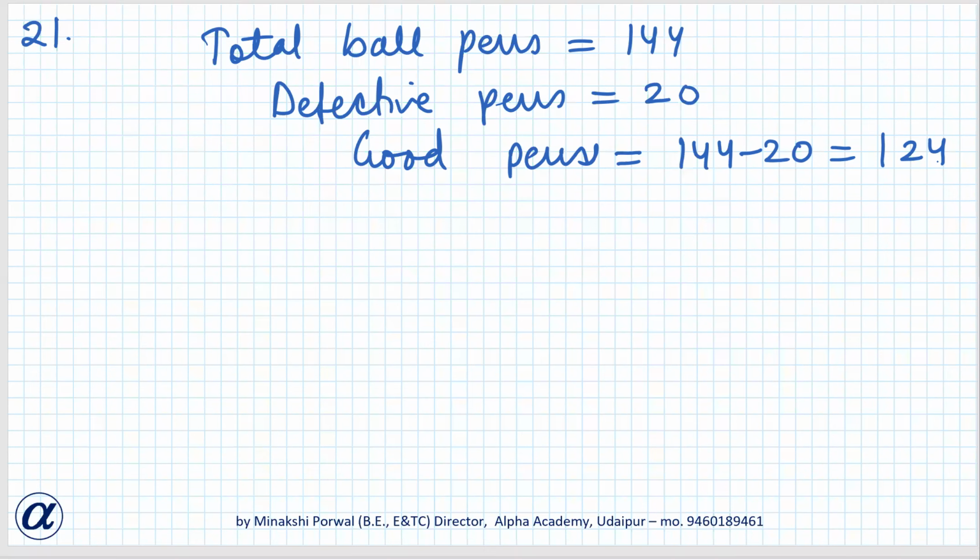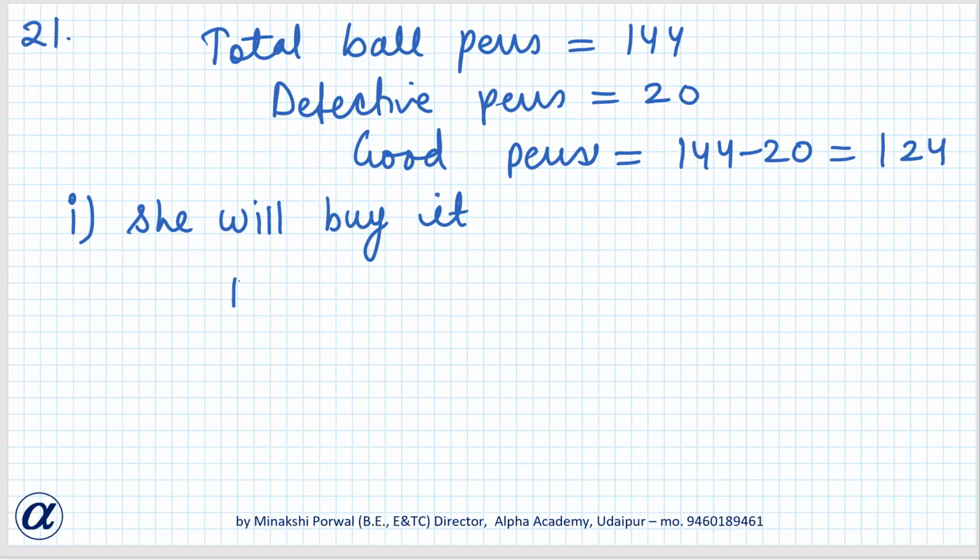Now Noori will buy a pen if it is good, but will not buy if it is defective. So the shopkeeper draws one pen at random and gives it to her. What is the probability that she will buy it? She will buy it when it is good.